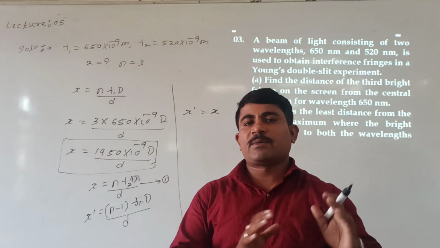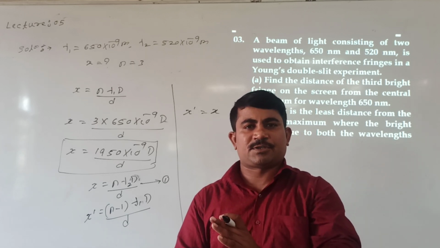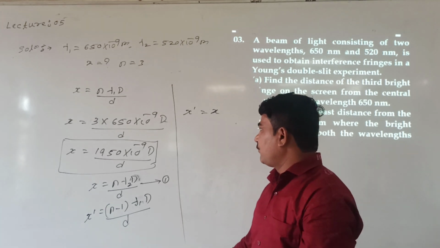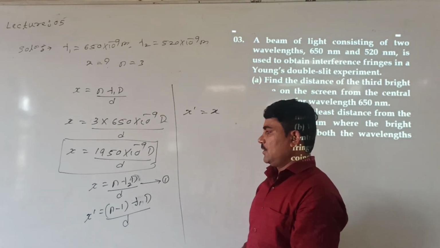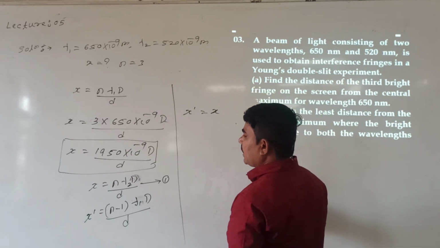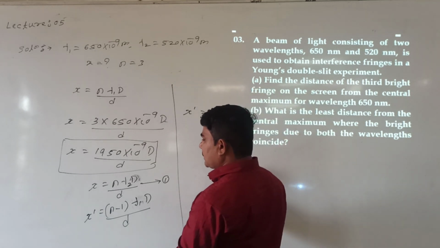Coinciding means both fringes must overlap each other. I mean both wavelengths are coinciding at some other distance. For this condition, x dash is equal to x value. Then see here, I can take this as x dash.